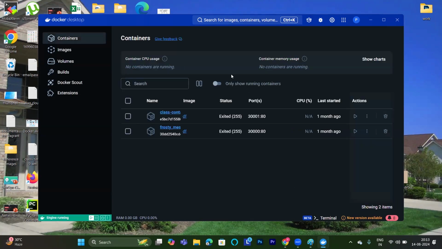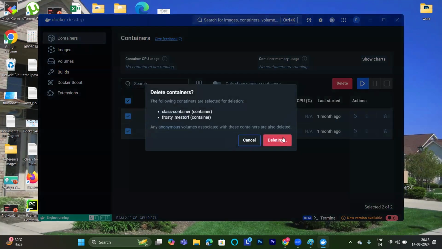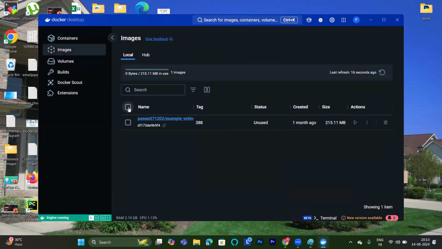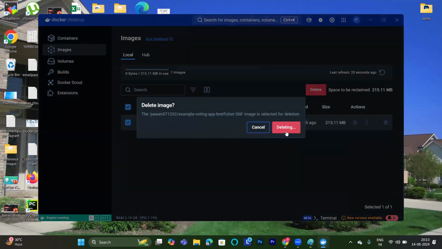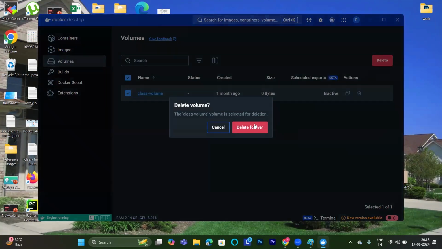Now see, these are my old containers. You can see them here. Let me delete those. And if I have images, I will be able to see the images. These are my images. Volumes are here. Now one more takeaway here.